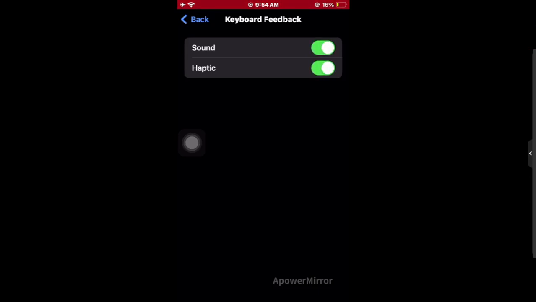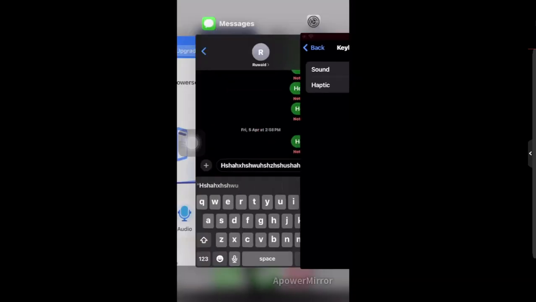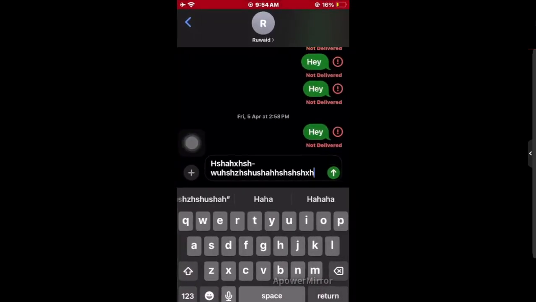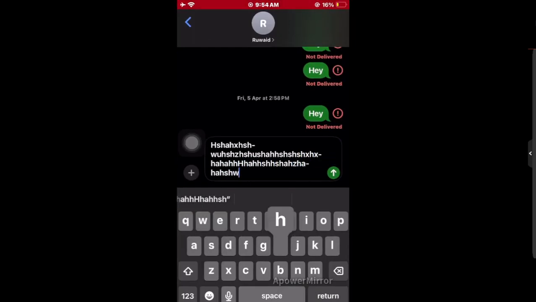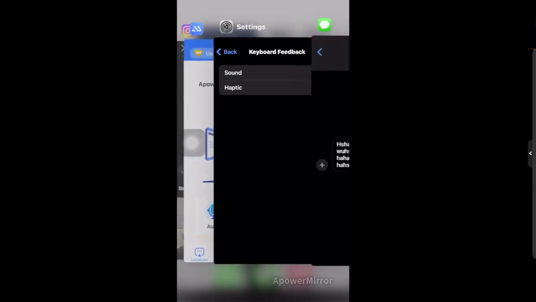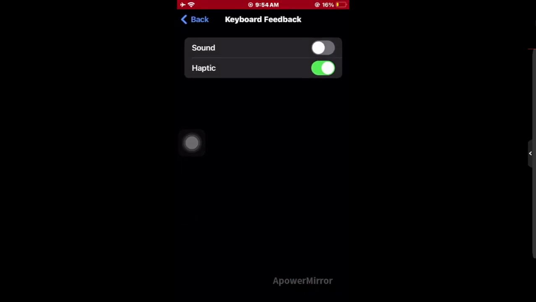Like, you want to disable it, and then go to this, and as you can see there is no sound. If you hear it or you see, that's how you can disable your haptics, your sound on your iPhone.